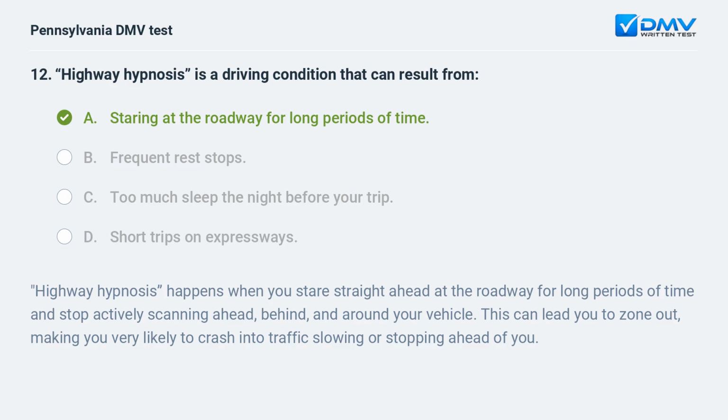A. staring at the roadway for long periods of time. Highway hypnosis happens when you stare straight ahead at the roadway for long periods of time and stop actively scanning ahead, behind, and around your vehicle. This can lead you to zone out, making you very likely to crash into traffic slowing or stopping ahead of you.